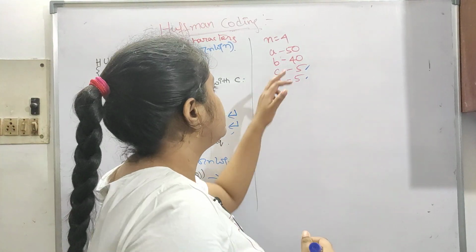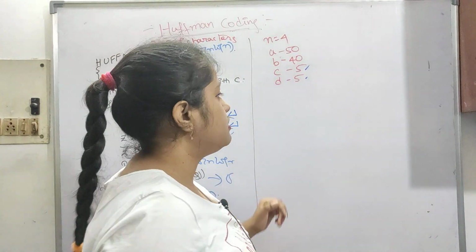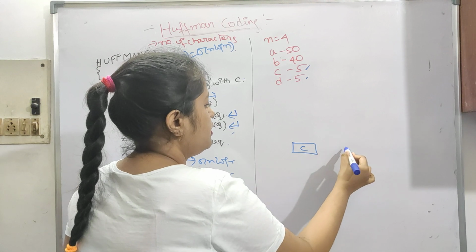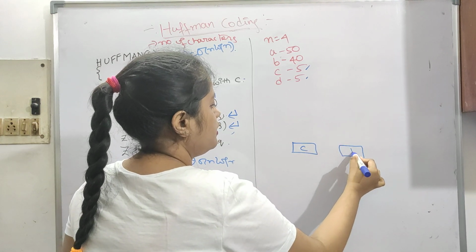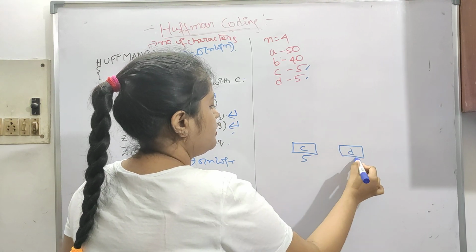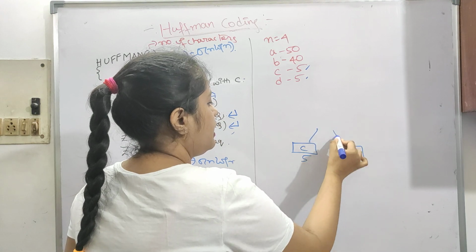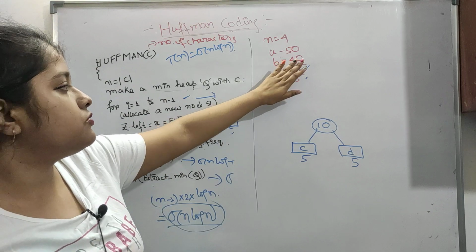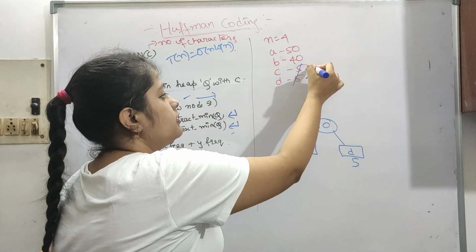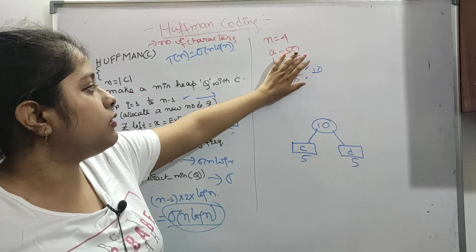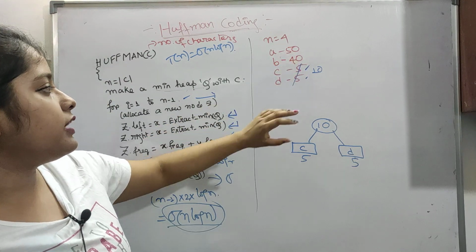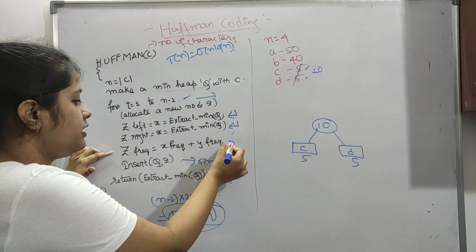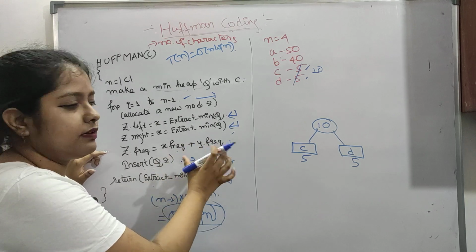Now C is equal to 5 and D is equal to 5, both are 5, so you can take them in any order. Let's say C is here and D is here, 5 and 5. If we add, this will come to 10. Now just imagine these two are not there. We are adding the 2 least frequencies.